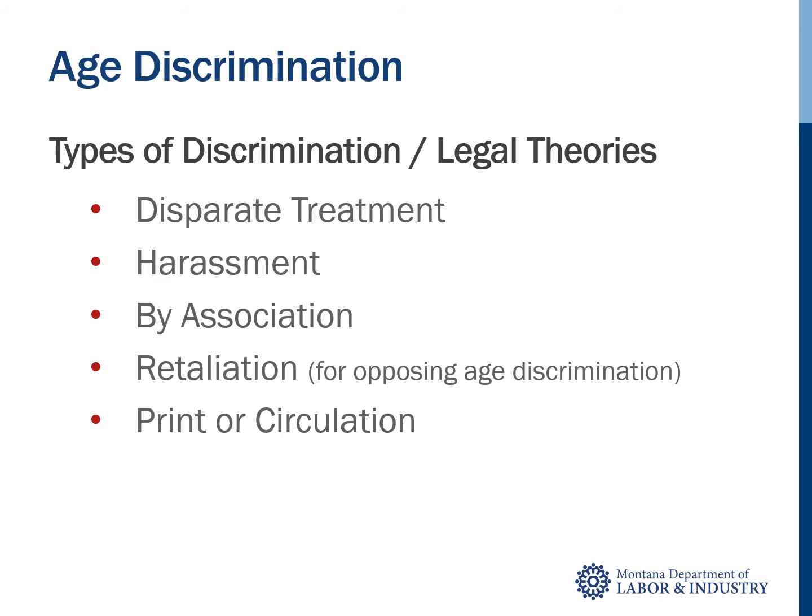Age discrimination can take several different forms, including disparate treatment, harassment, by association, in an indirect way, retaliation when someone opposes age discrimination, and by print or circulation. We will now review each type of discrimination as it relates to the protected class of age.